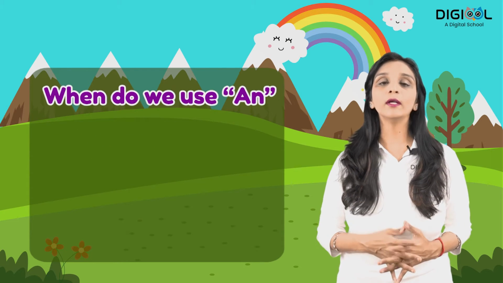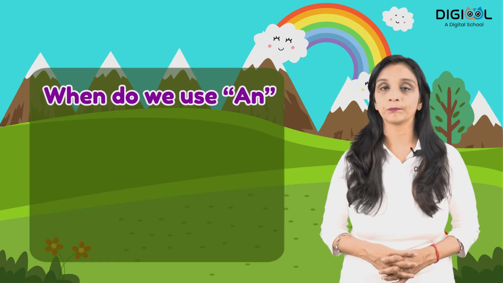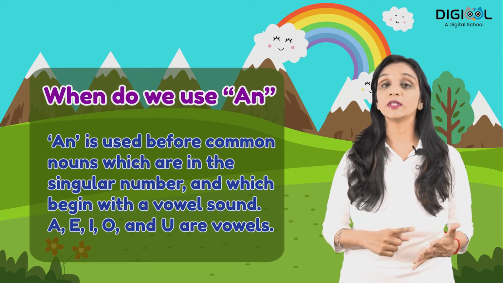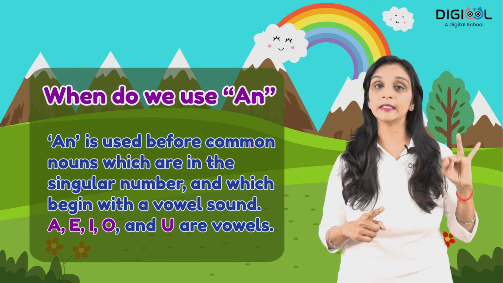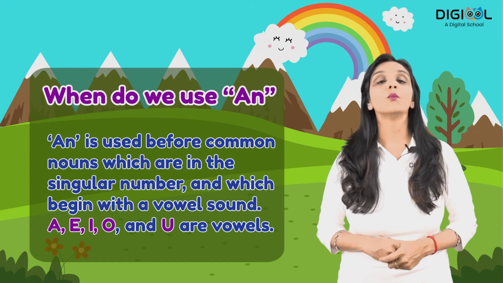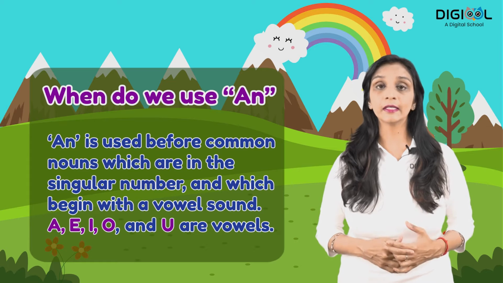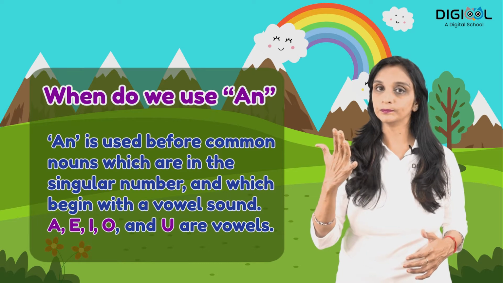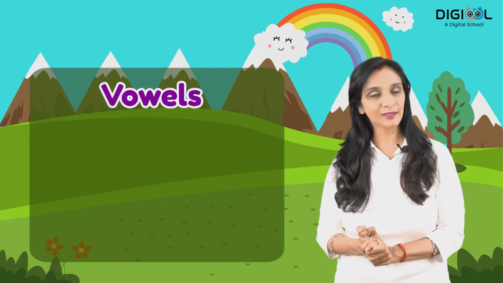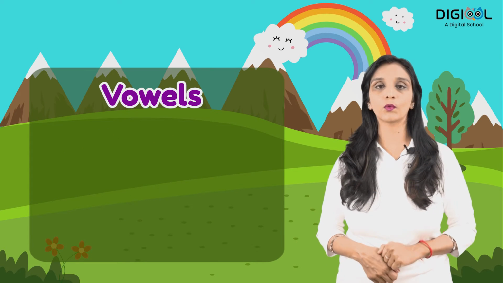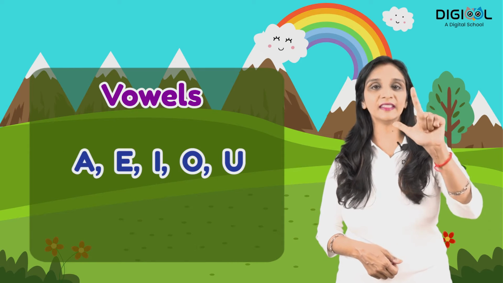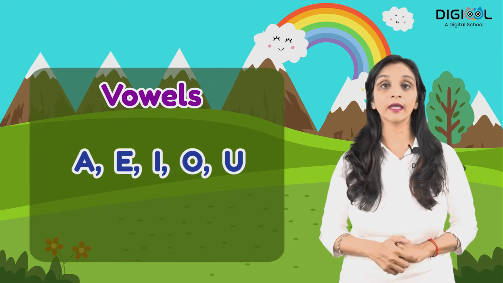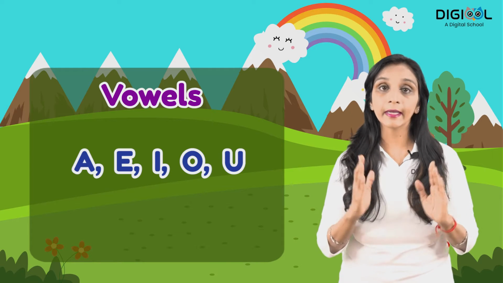Now, when do I use the word an? An is used before common nouns again, but with the words which start with A, E, I, O, U. When do I use an? An is used before words which start with A, E, I, O, U. Alright, these are vowels. We all know what are vowels. We have 5 vowels. What are they? A, E, I, O, U. So, जो भी words इन 5 vowels से शुरू होता है, उनके आगे हम लोग लगाते हैं an.